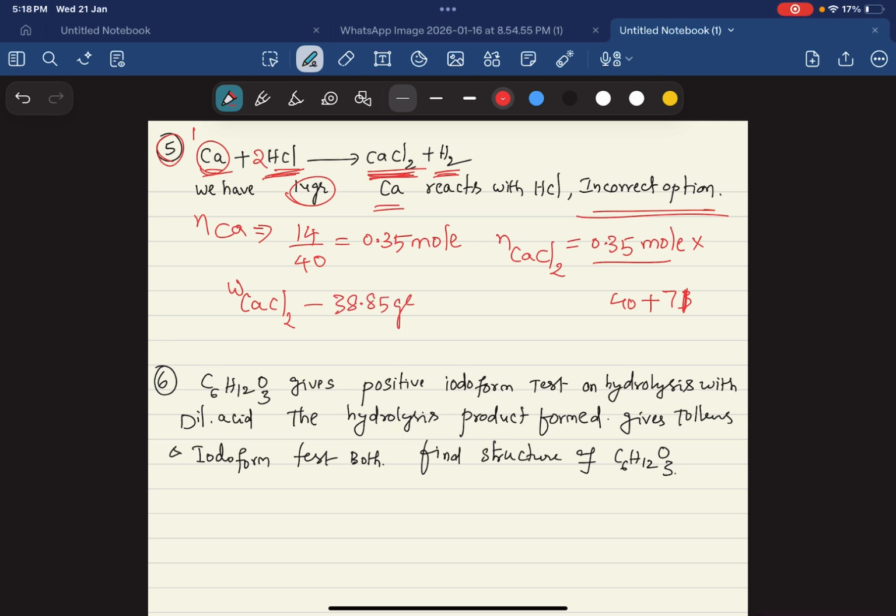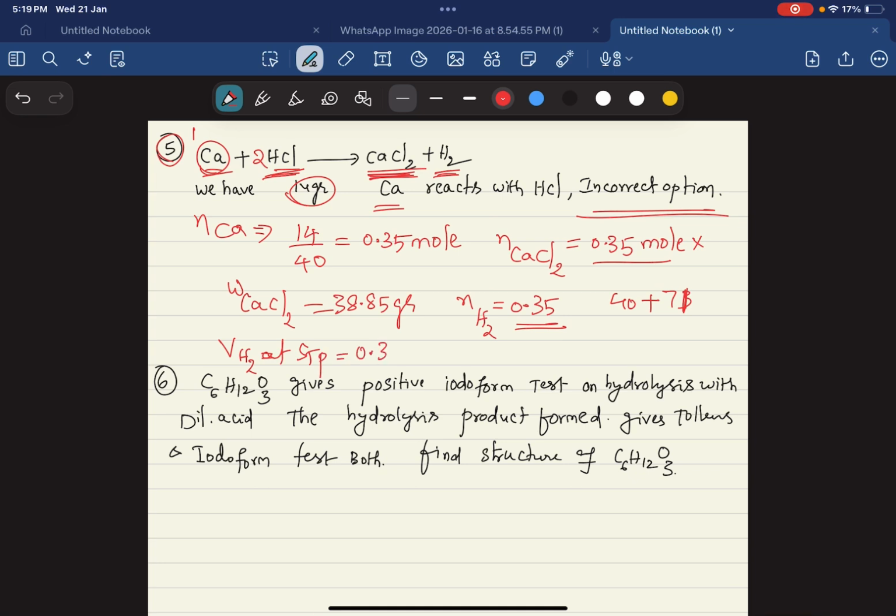These are easy questions, but time-wasting questions. The calculation takes more time, and it will kill a lot of time. So 0.35 moles. So the volume of H2 at STP conditions will be the number of moles into 22.4 liters.